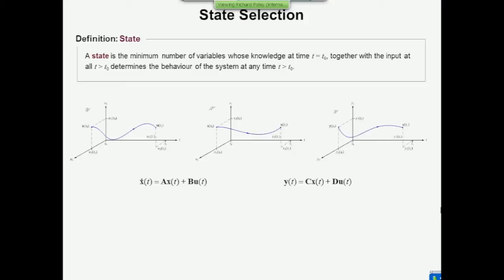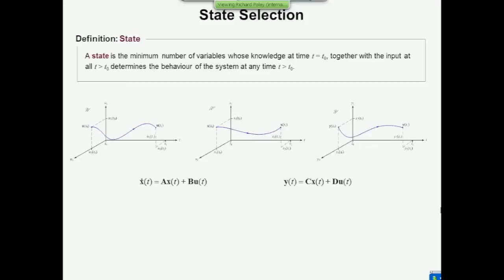Now, there is a formal definition for the states, and reading it verbatim, the state is a minimum number of variables, very important, minimum number, I'll tell you why in a second, whose knowledge at time t0, together with the input at t greater than t0, gives you the output at time t greater than t0. Now, the way to remember it, you need three things. You need to know the value of the state at time t0.